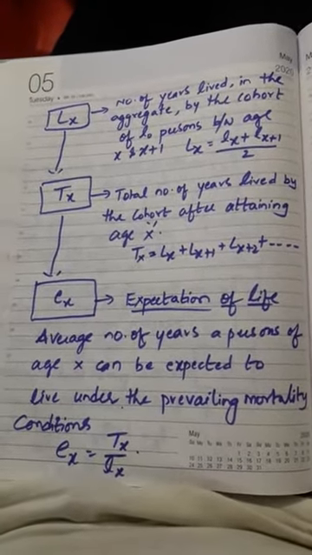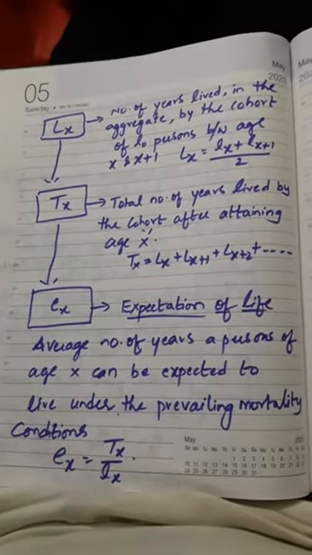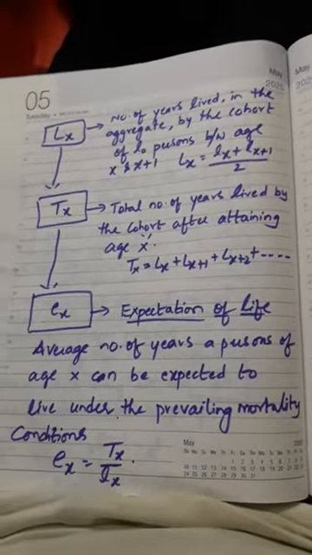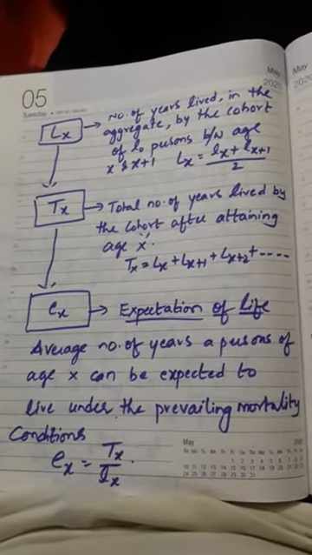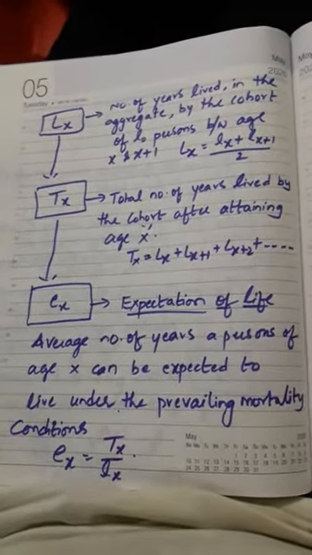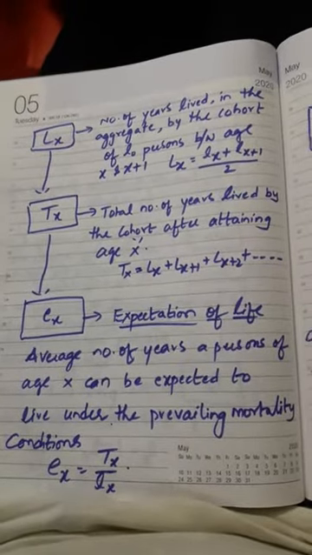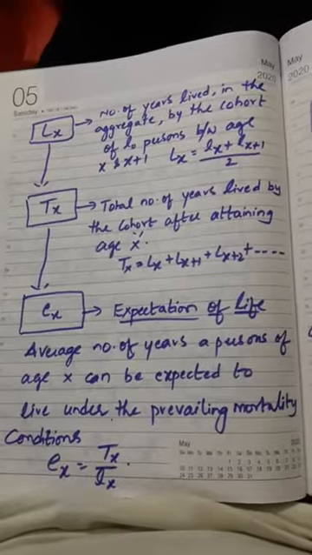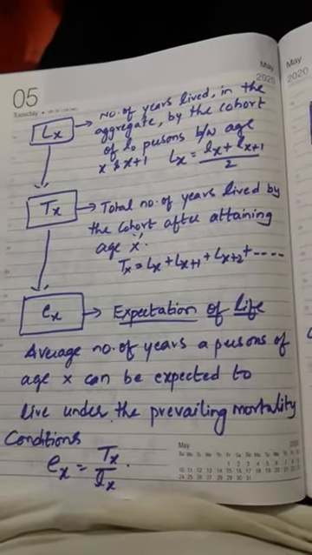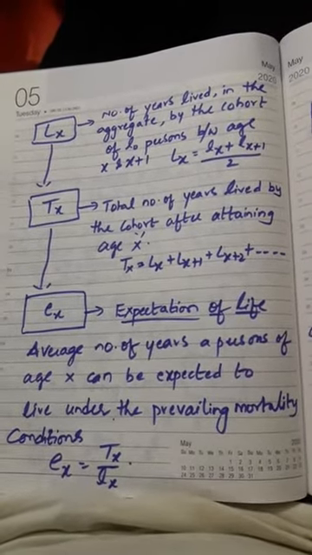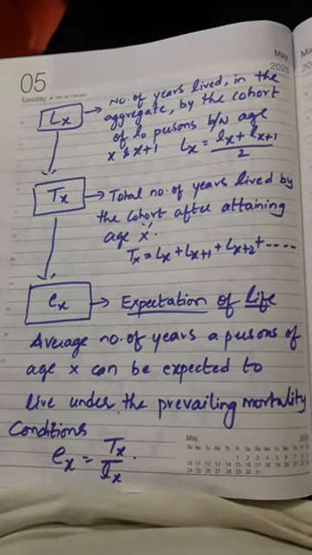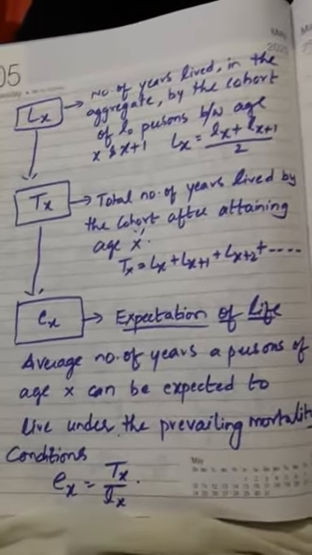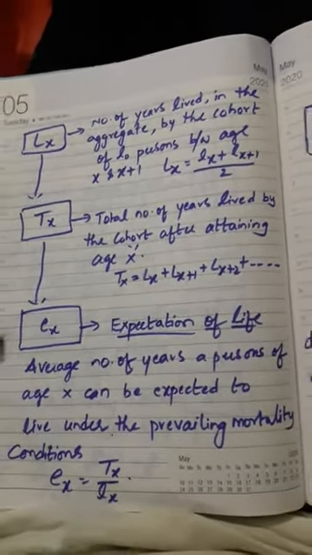Average you are doing it, (a+b)/2, right? So x age and x plus 1 age by 2, living ages both. Average we are calculating between x and x plus 1, how many years they are living. Now here total number of years lived by the cohort after attaining age x, that is capital Lx plus 1 and so on, right? And the last one is expectation of life.